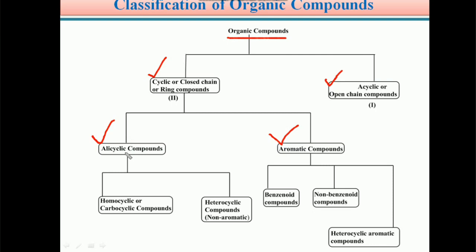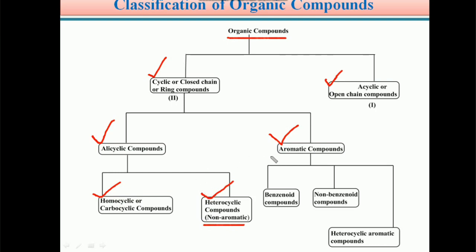The alicyclic compounds are also classified into two types: one is homocyclic compounds, also called carbocyclic compounds, and the other is heterocyclic compounds. But in this alicyclic classification, heterocyclic compounds should be non-aromatic.